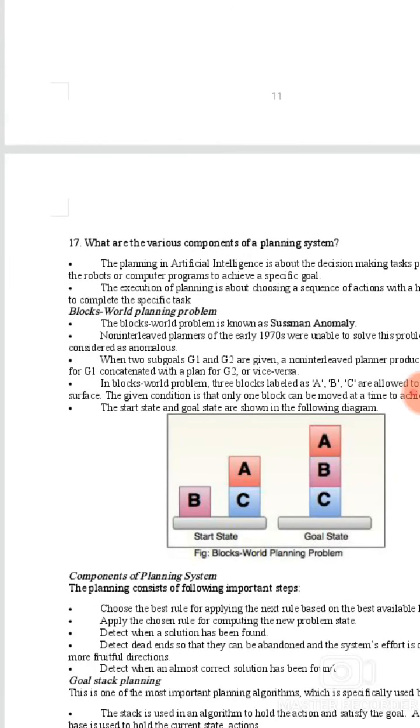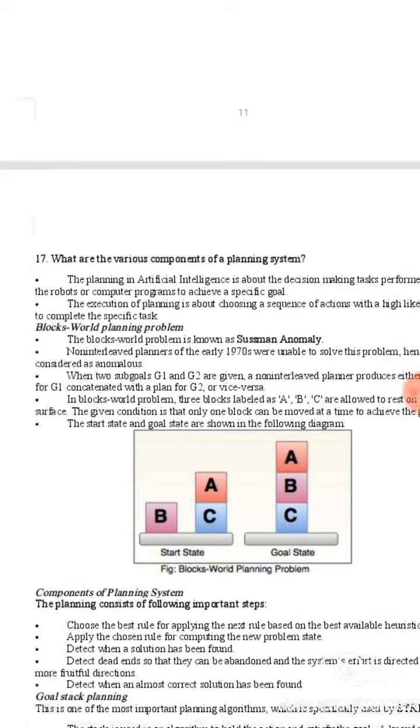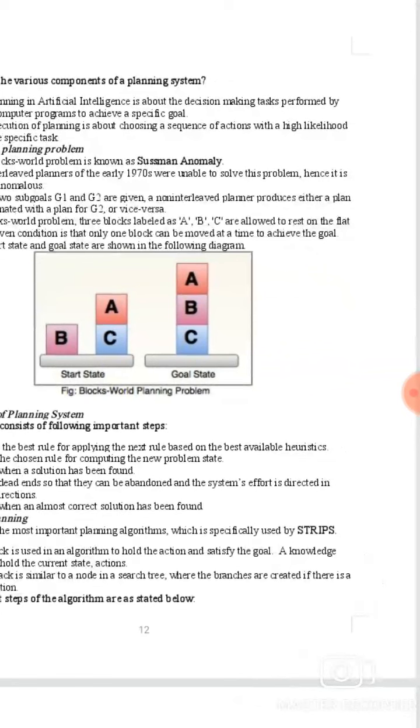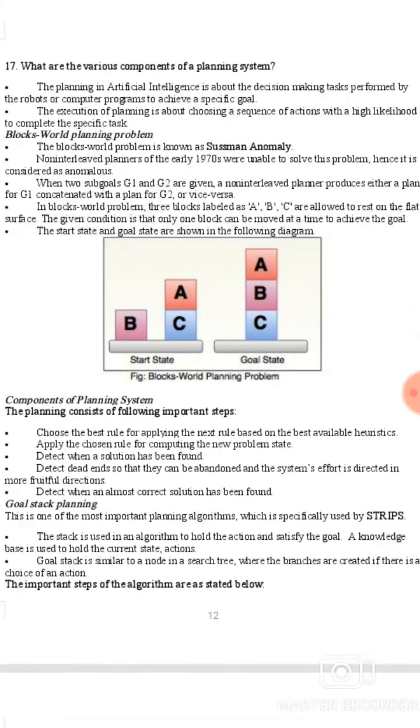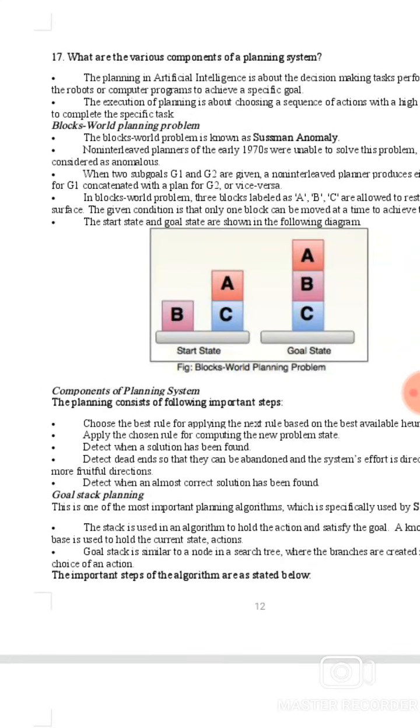17th question: what are the various components of a planning system? Planning in artificial intelligence is about the decision making task performed by robots or computer programs to achieve a specific goal. Components of a planning system: choose the best rule to apply next based on the best available heuristics. Apply the chosen rule for computing the new problem state. Detect when a solution has been found. Detect dead ends so that they can be abandoned and the system's effort is directed in more fruitful directions.